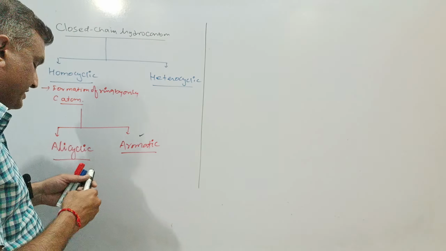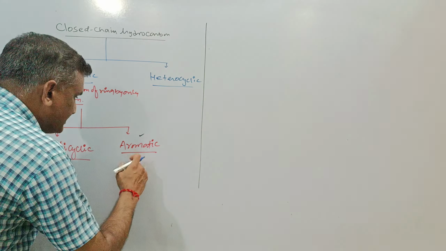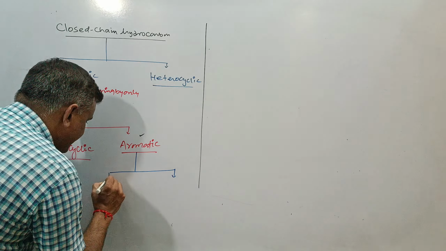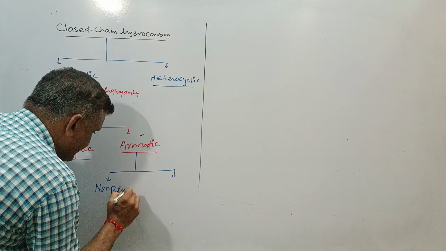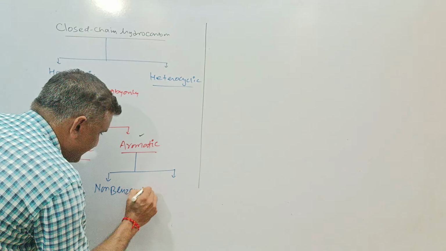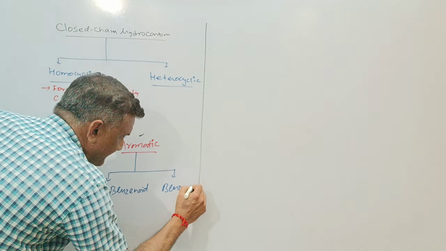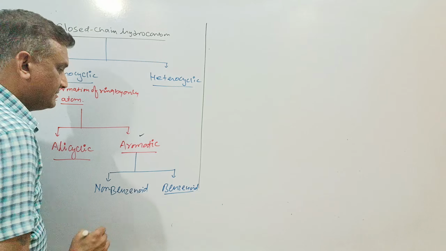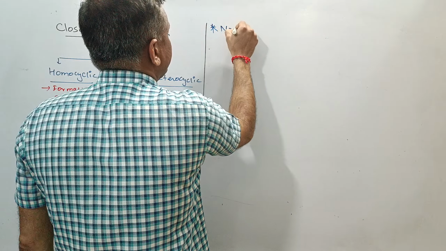If we go with the aromatic hydrocarbon, then two types exist: benzenoid and non-benzenoid. First of all, we'll go with the non-benzenoid hydrocarbon.